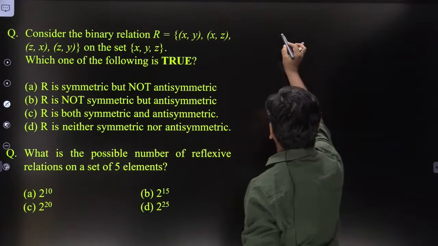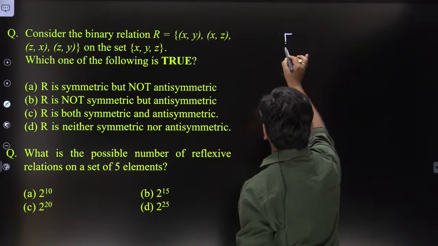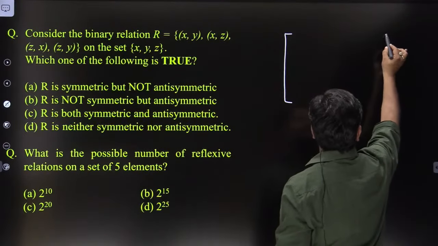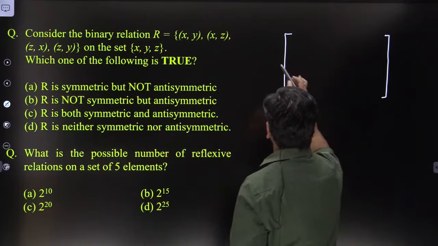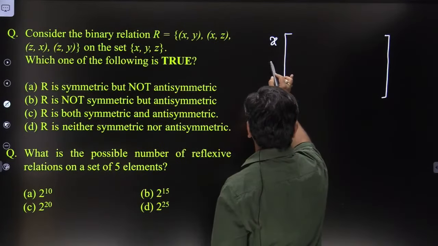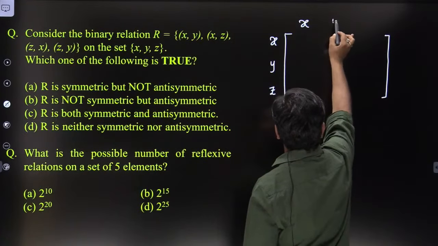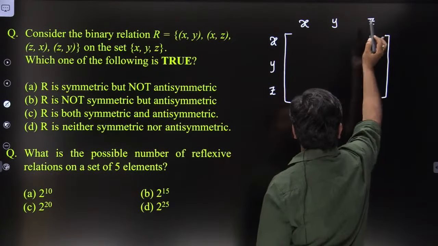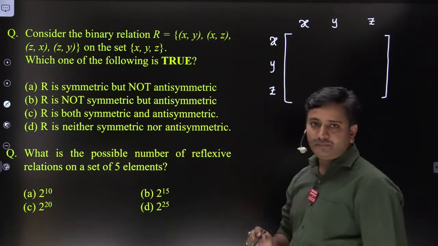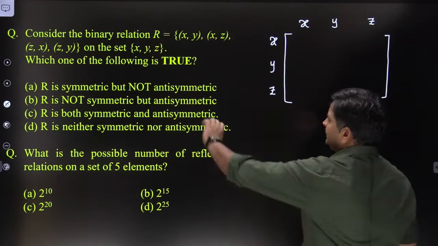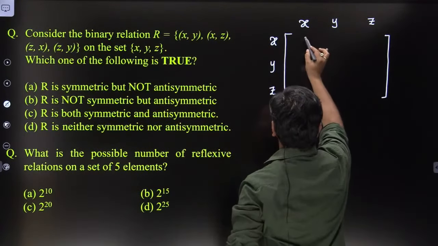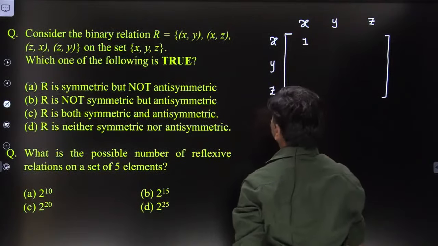Okay, friends, let me explain how do you answer this kind of questions in the GATE paper. Please listen, friends. Here x comma y relation present, so we can make it as 1.